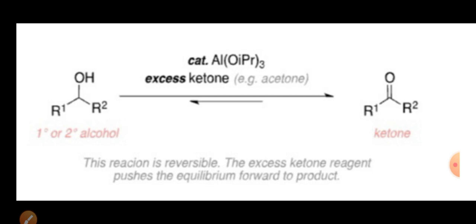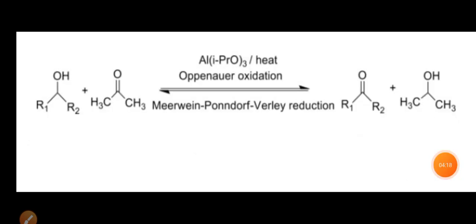This reaction can also be written in another way. You can see on the screen the similar reaction we saw before. It can also be written as R1CHOHR2 plus the solvent used in the reaction, CH3COCH3, by using aluminum triisopropoxide. This alcoholic group CHOH gets converted into C=O, and the solvent used, acetone, gets converted into isopropyl alcohol. Now this is the general reaction of the Oppenauer oxidation.